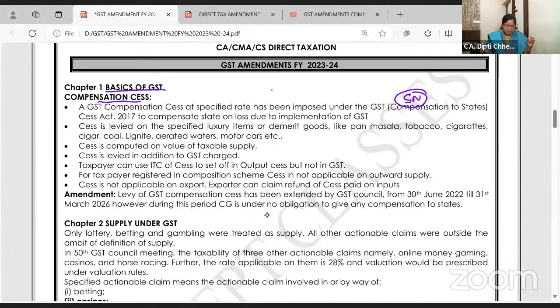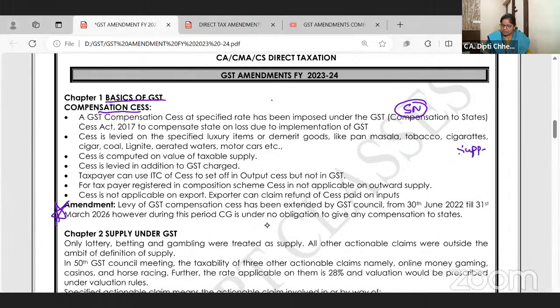And for CA students, a very important amendment is on the supply value, the transaction value of the supply. Say your transaction value is 10,000 and your GST is 18%, so 1800.